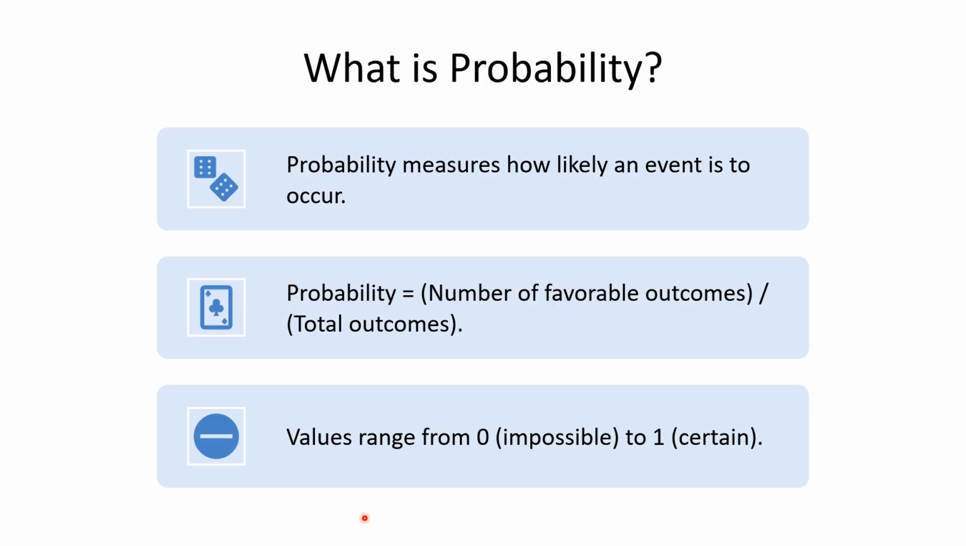What is probability? Probability measures how likely an event is to occur. So probability is the number of favorable outcomes by the total number of outcomes. Say you take the simple example of flipping a coin. If you want to get heads, that'd be your favorable outcome. But if you flip it a dozen times, you're going to get heads and tails. So that'd be the total number of outcomes. So the probability is the ratio of favorable outcomes divided by total outcomes.